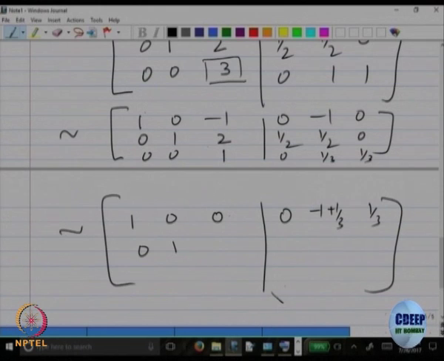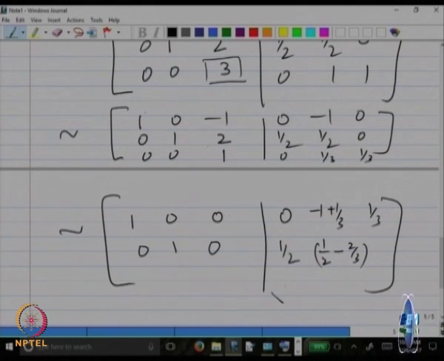So, this 2 also I want to make it 0. So, I should multiply R 3 with minus 2 and add. So, this will not change. So, 1 by 2 minus 2 by 3, this part, and that will be minus 2 by 3. So, okay. The last row is 0, 0, 1, 0, 1 by 3, 1 by 3.